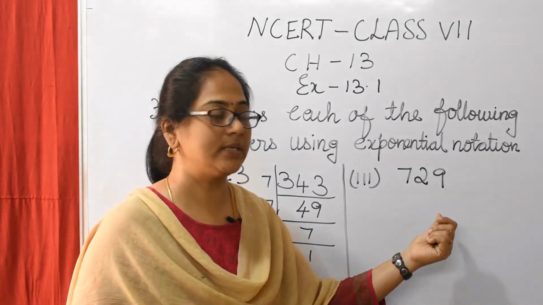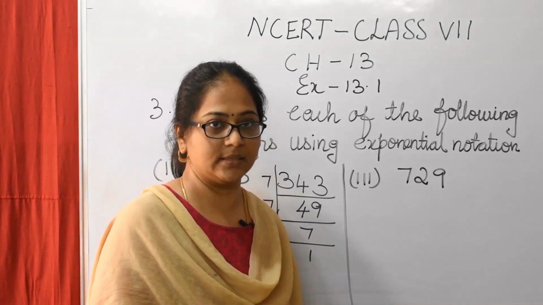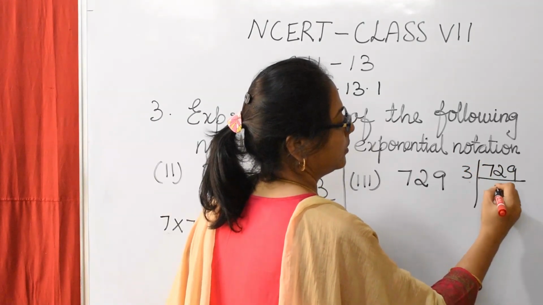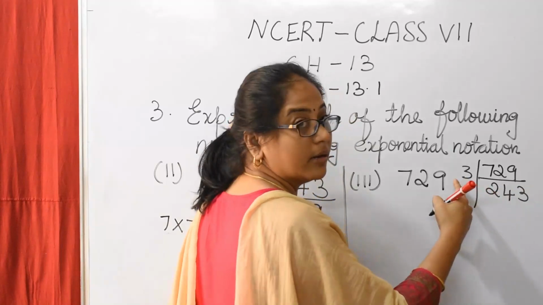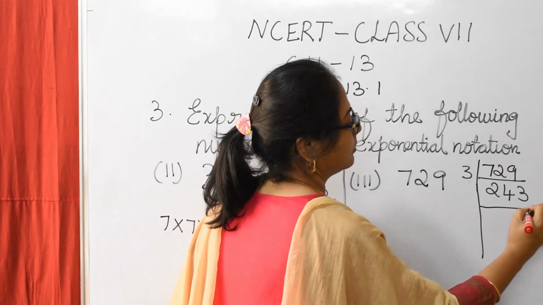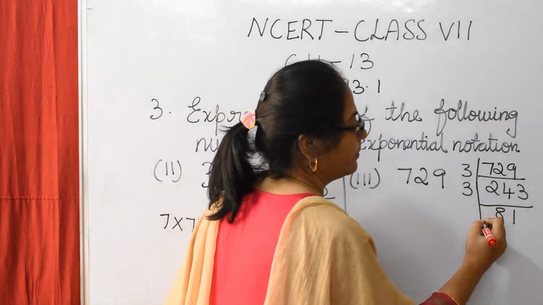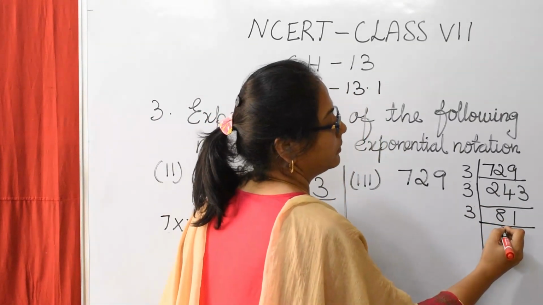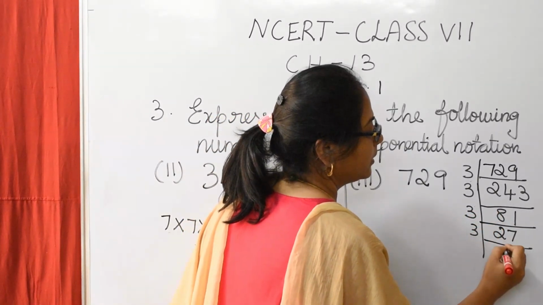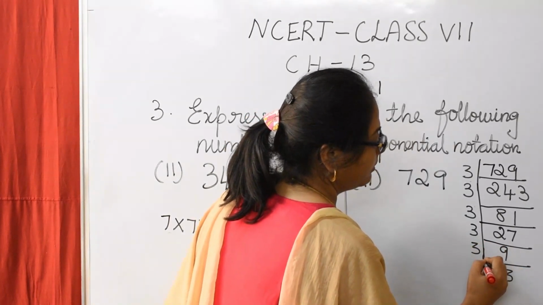Now, let's see the next part of question number 3: 729. First, we will factorize it. 243 into 3 is 729. 81 into 3 is 243. 27 into 3 is 81. Then 9 threes are 27. 3 threes are 9.